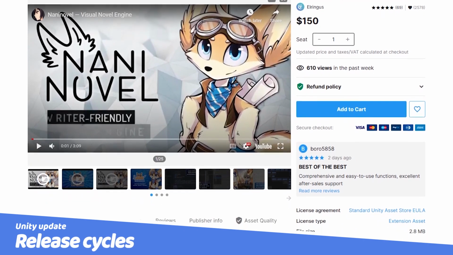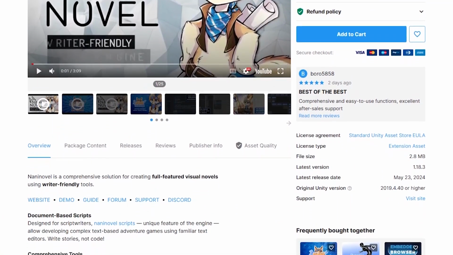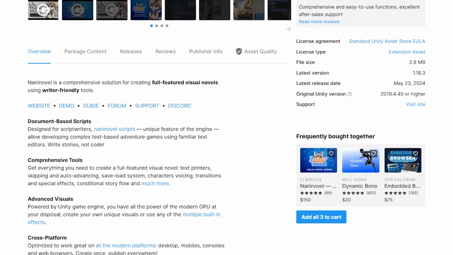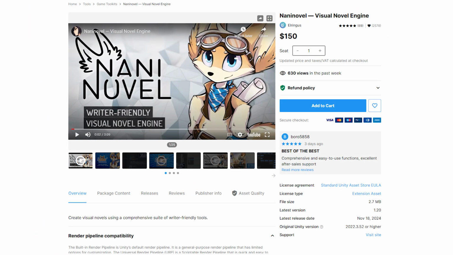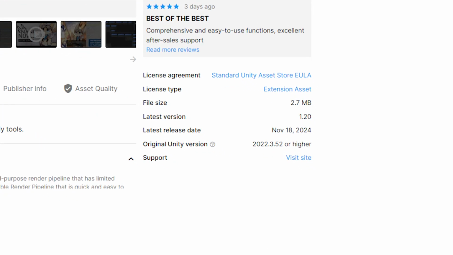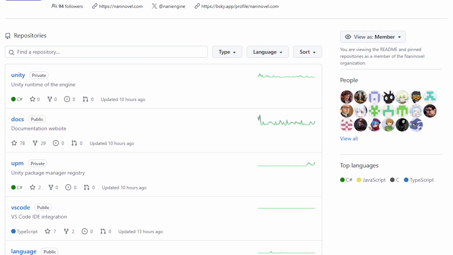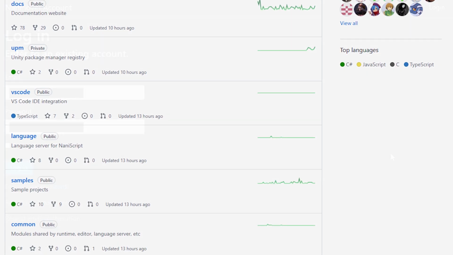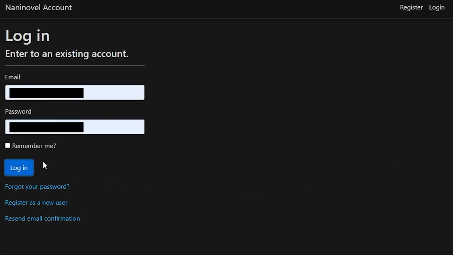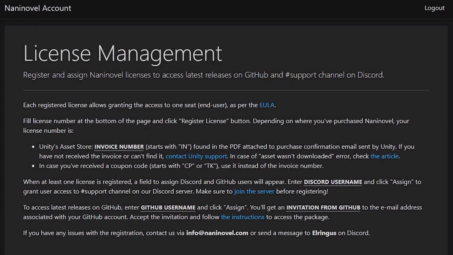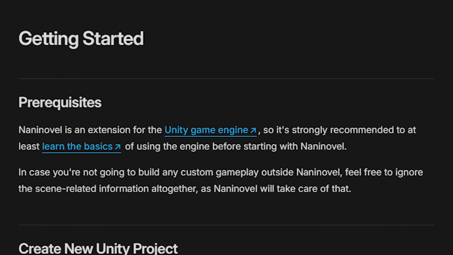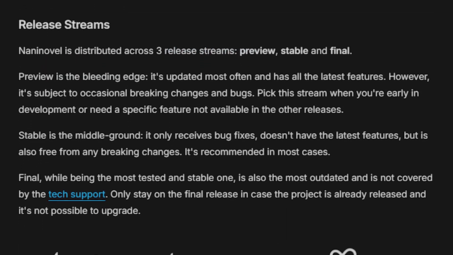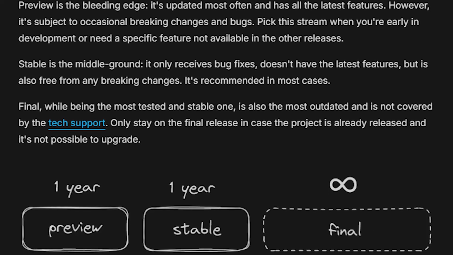Previously, we uploaded legacy versions of NaniNovel to the Asset Store while distributing the most recent stable and pre-release versions through our Discord channel. Starting from 1.20, the stable version of NaniNovel will be released on the Asset Store, however, the pre-release version will only be available through a GitHub stream, which can be accessed by registering your license key via account.naninovel.com. More information can be found in the Getting Started guide, which has been revamped to include information about release cycles and history.